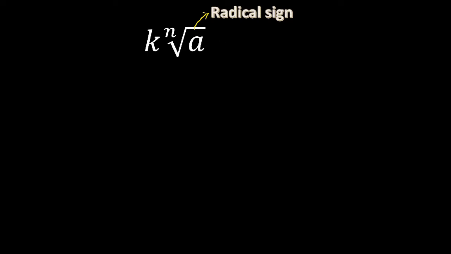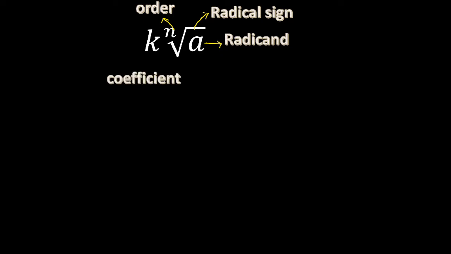Here a is the radicand. And n is called order of radicals. N is called the order. And k, which is along with this radical, is called coefficient. K is the coefficient of nth root of a.